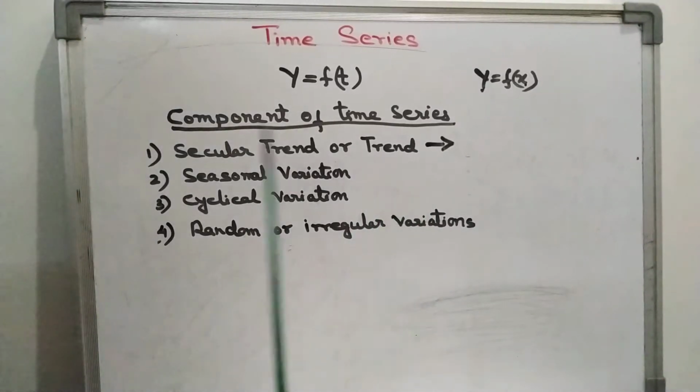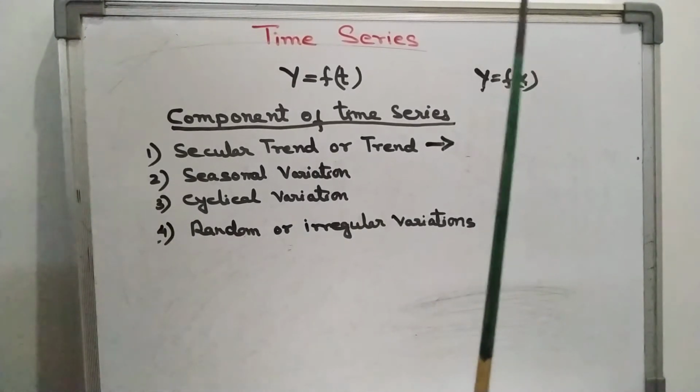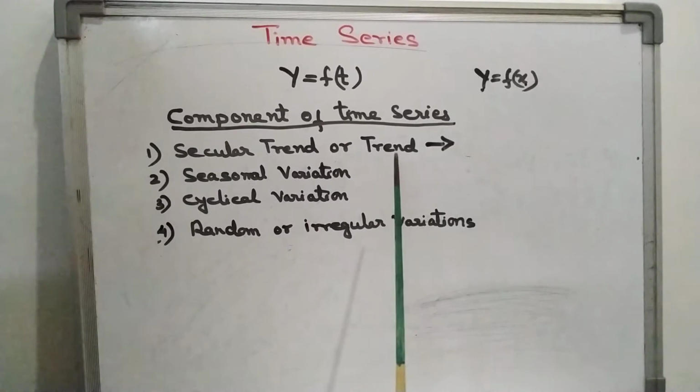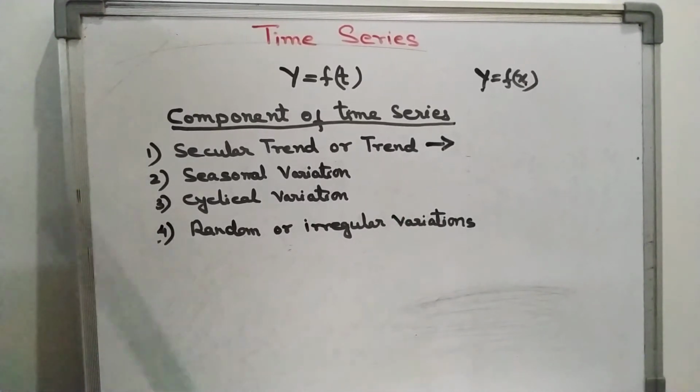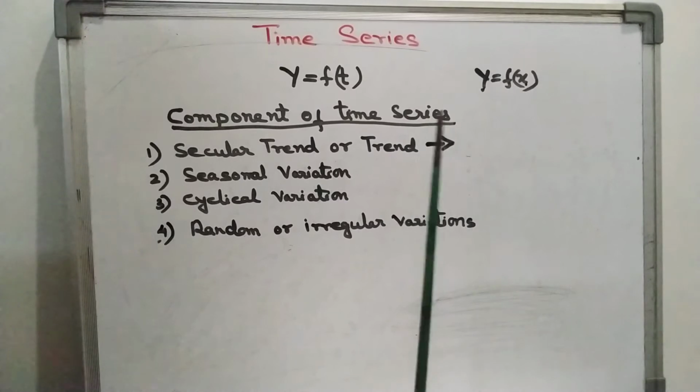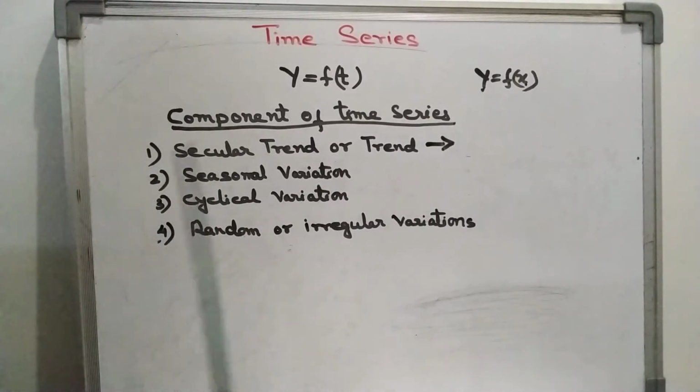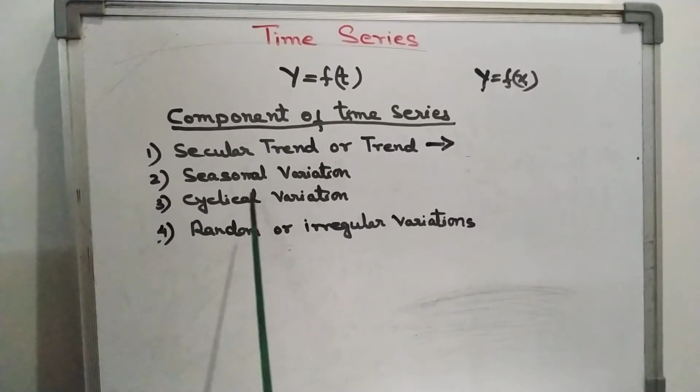For example, if we collect the population data with respect to time, it always shows an upward trend. We will study this in more detail in the next class.